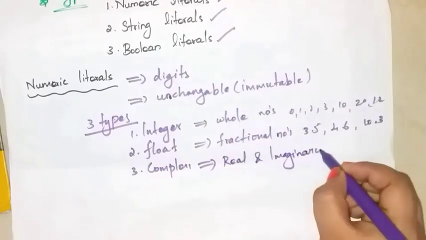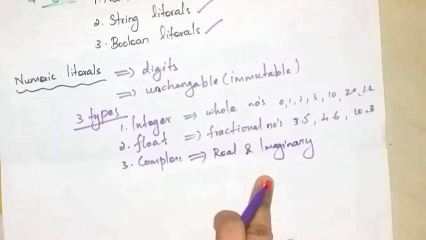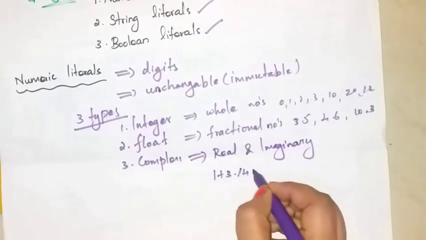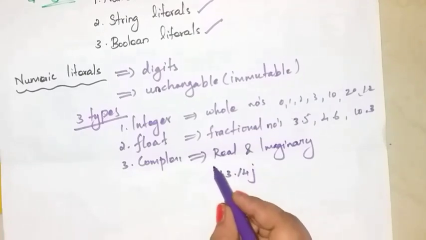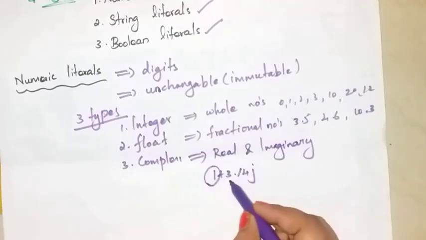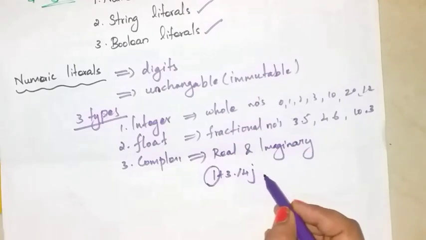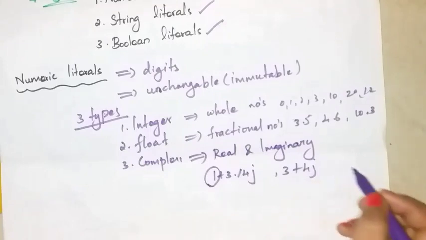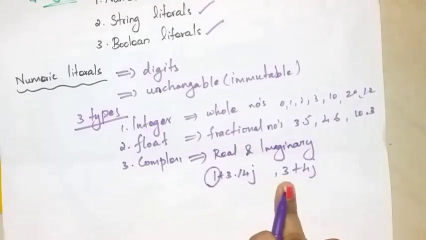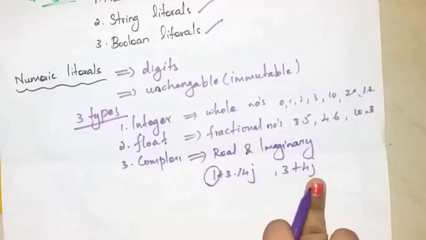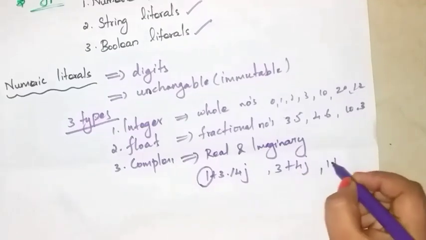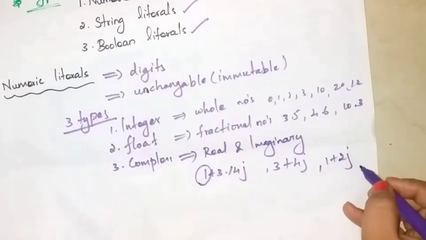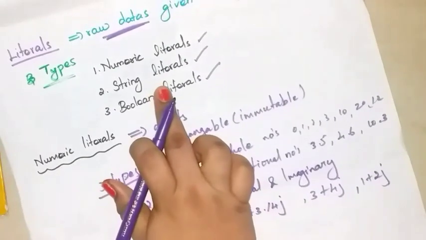Complex numbers have two parts, real and imaginary. For example, 1 plus 3.14j. Here 1 is the real number and 3.14j is the imaginary number. And 3 plus 4j. Here 3 is the real number and 4j is the imaginary number. 1 plus 2j. Here 1 is the real part and 2j is the imaginary part. Okay. So next literal is what?